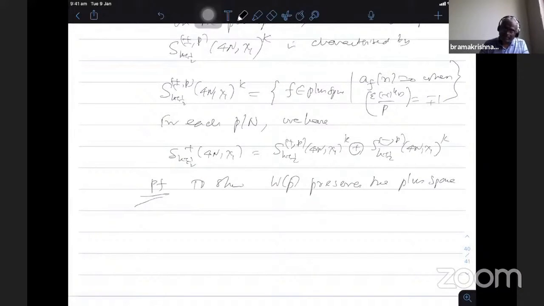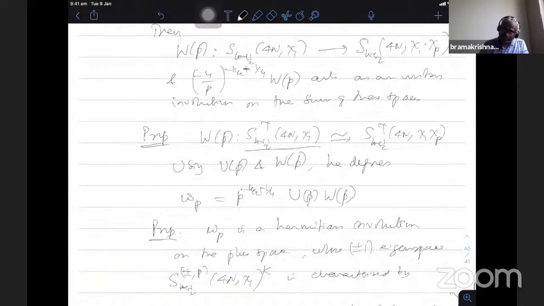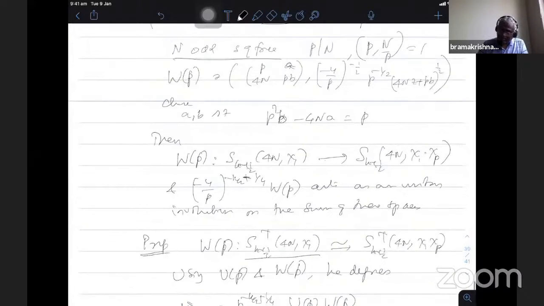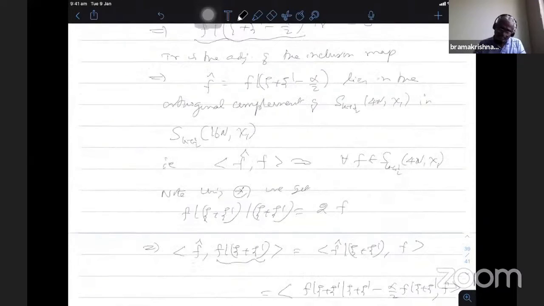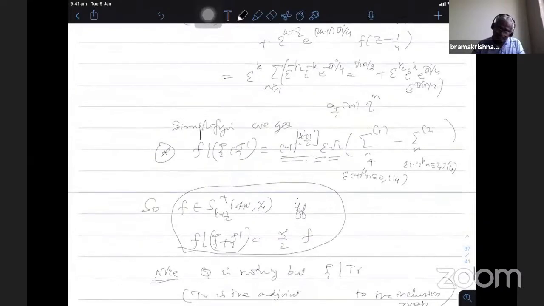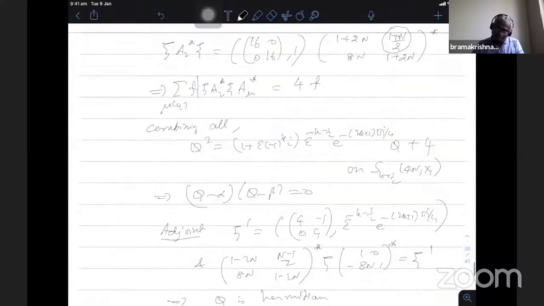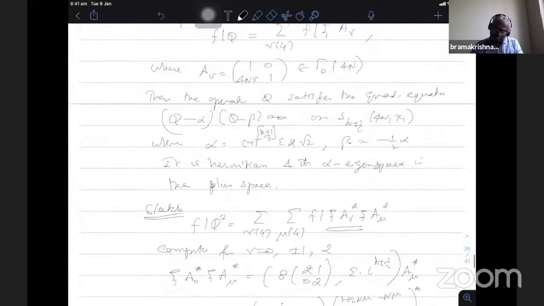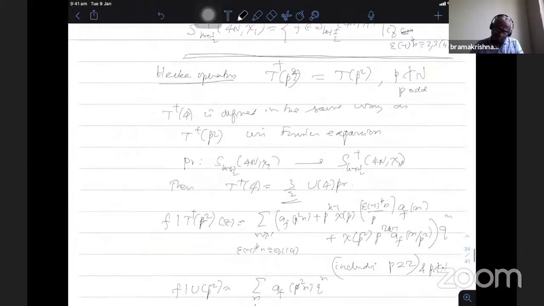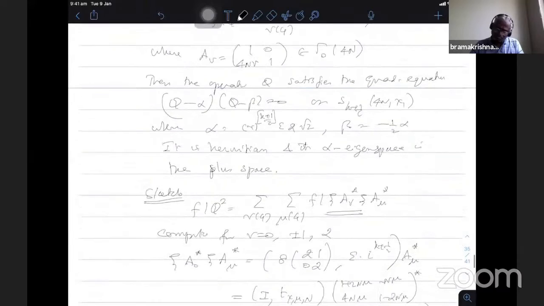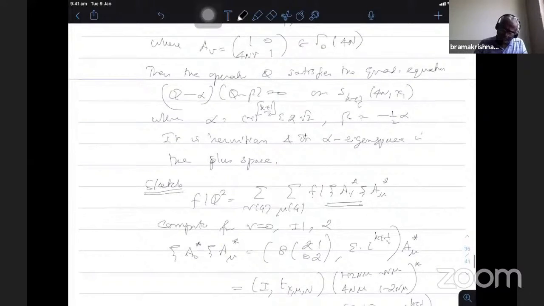Again, in this case, when you apply W_p to f, it changes the character. So the alpha will change according to the character. If you look at the alpha definition, let me see. One has to keep track of these things. Where did I write? Okay, yeah, this alpha. You remember that?